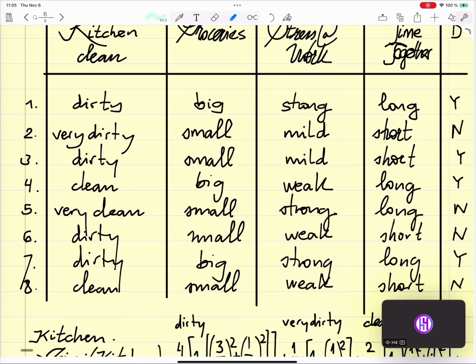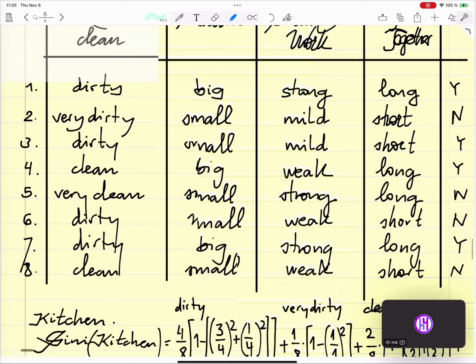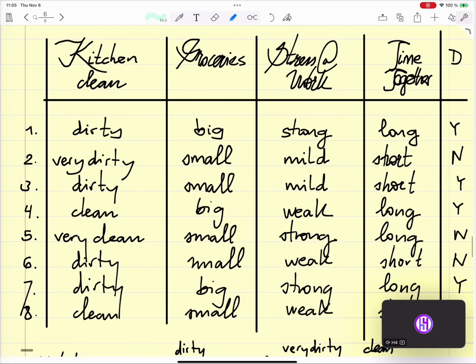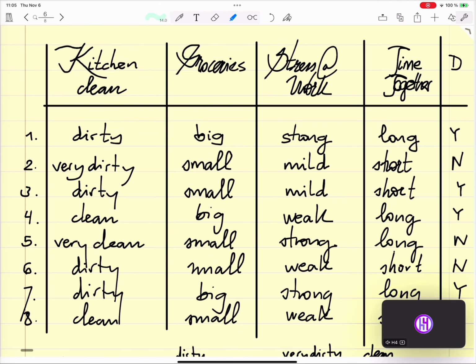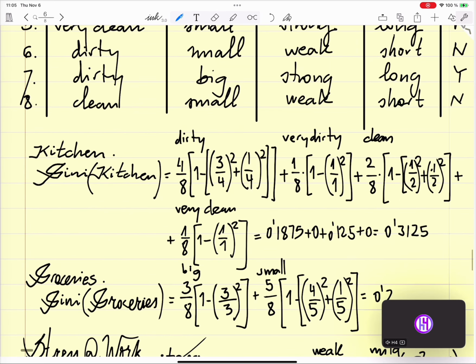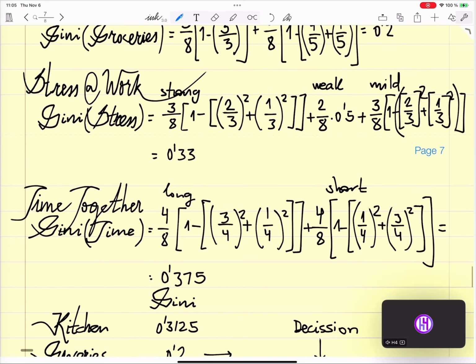So this is a good candidate. And if we have small, we have short, long, short. So for short, we have a mix of yeses and nos. Okay, and so I'm going to take the stress at work as a first criteria. Okay. And this is just experience.